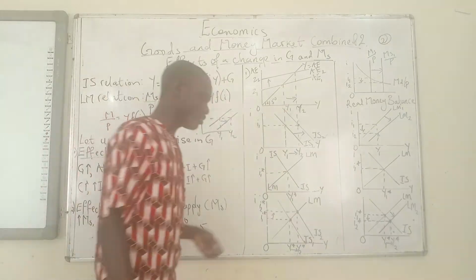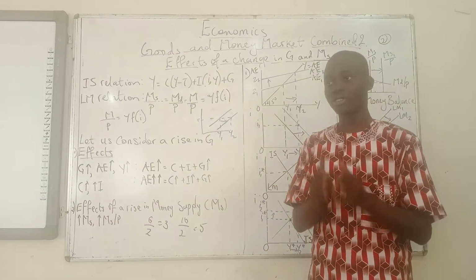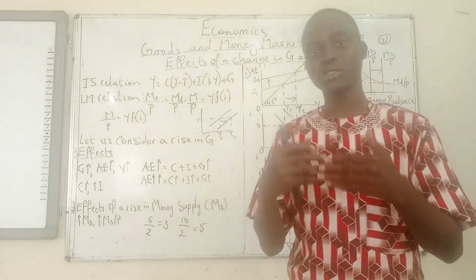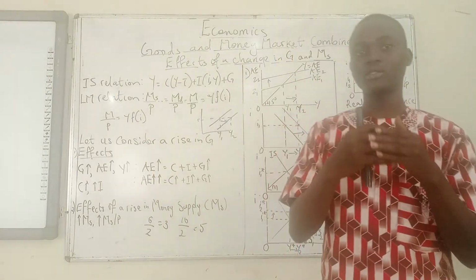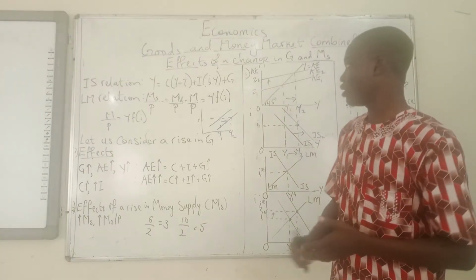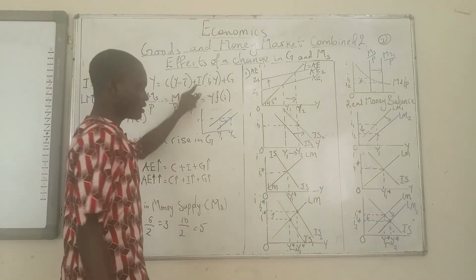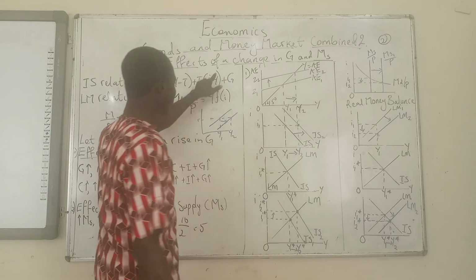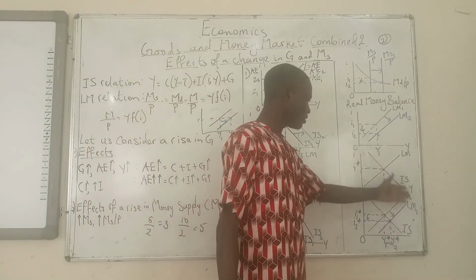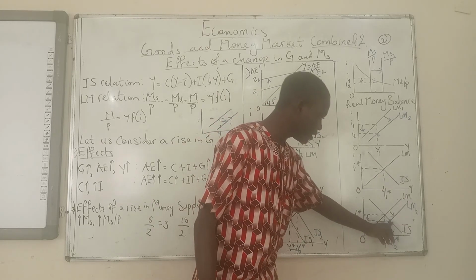So it is definite that under the expansionary monetary policy, investments will increase. That's just the difference I want to point out. You don't really know what's going to happen to investments when you are using an expansionary fiscal policy, but when you are using an expansionary monetary policy, based on the ISLM analysis, investments will definitely rise, simply because a lower equilibrium interest rate will increase investment, and a higher output will increase investment. So we are sure what is going to happen. At the end of the day, there is a shift of the LM curve downwards and a downward movement along the IS curve.